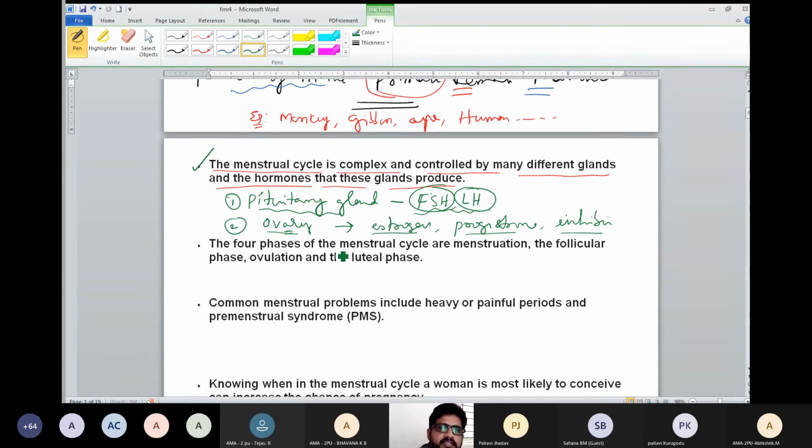Second one, 4 phases of the menstrual cycle presentation. In that, the first one is menstruation, second one is follicular phase, third one is ovulation, fourth one is luteal phase. So how many phases are there in the menstrual cycle?